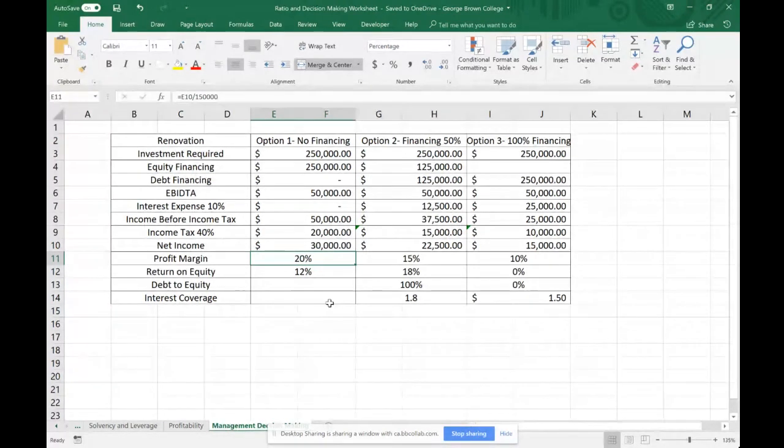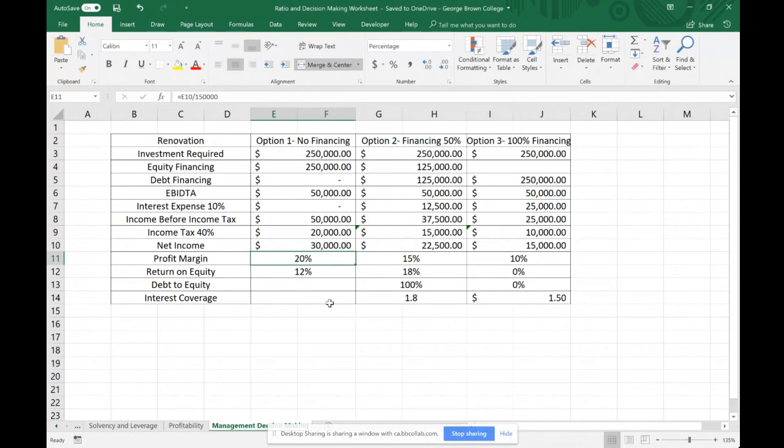You also, in the first option, you didn't take on any additional debt, so you're not incurring any additional interest, so you can't really calculate your interest coverage here for the project, but you can in the second option, and it's 1.8. So you can reasonably cover the interest, which is good.